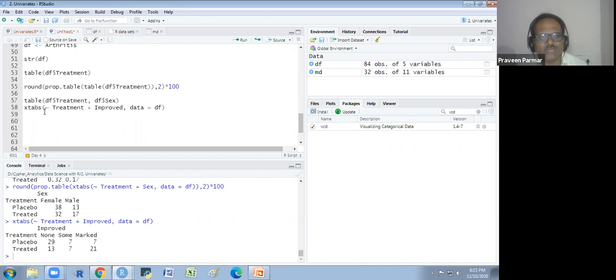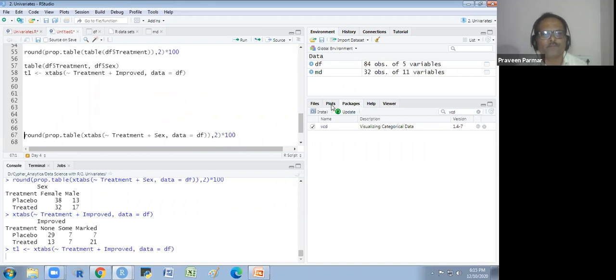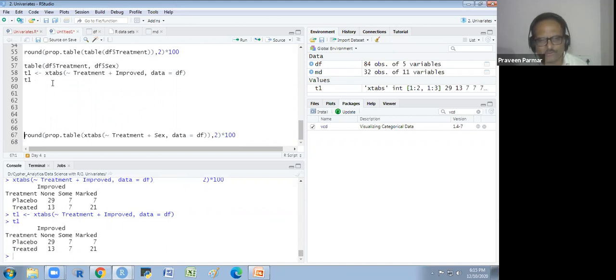So I am giving some name to this, so we don't have to use this again and again. So I will give it T1. Got it? So it is T1. If I show you the T1, then you will see it is the same thing. So I will use the margin dot table for T1.